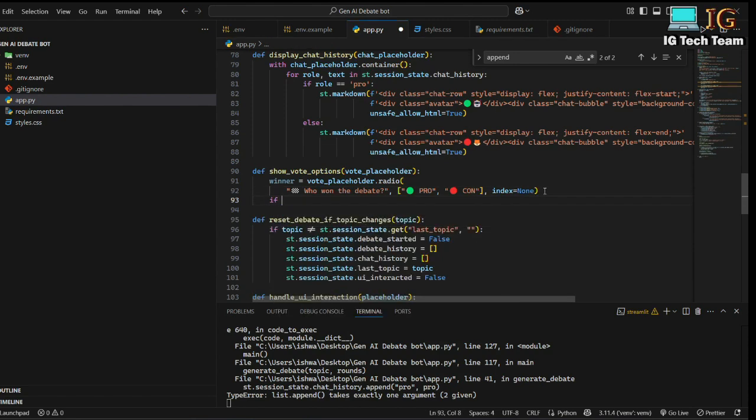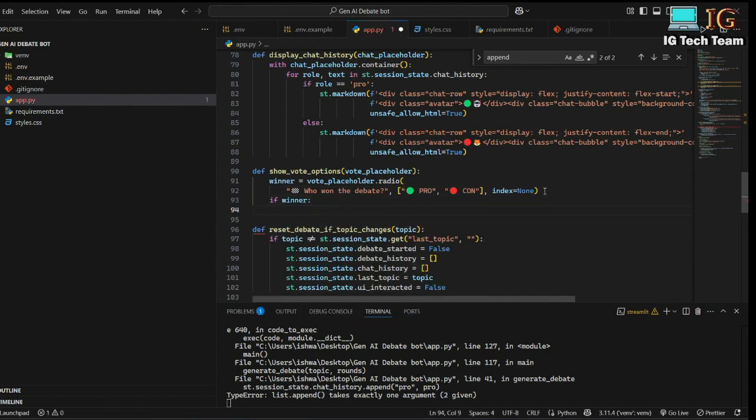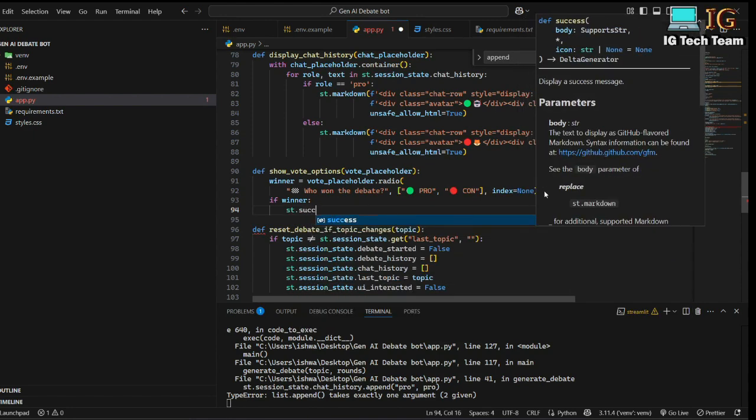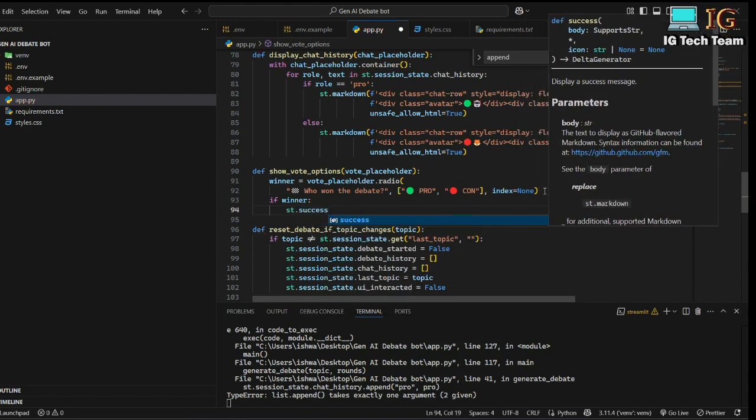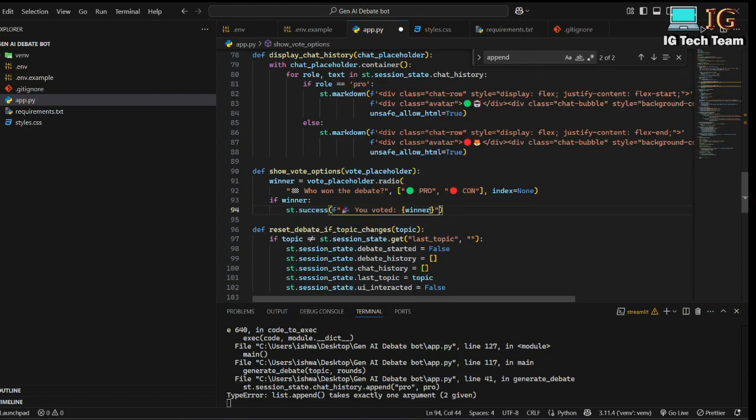And if winner, I have to show one success message: you voted either pro or con. So this is the new function to show the vote option.